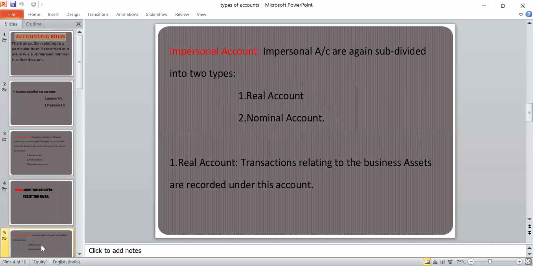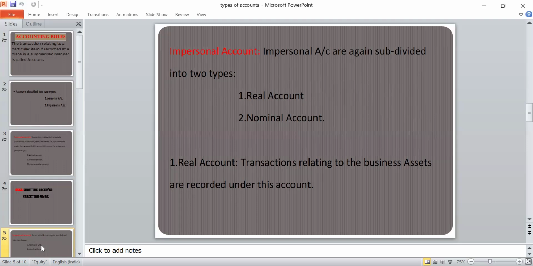And the next one, the second account, that is impersonal account. Impersonal account is divided into two subcategories. The one is real account and the second one is nominal account. So first, real account.